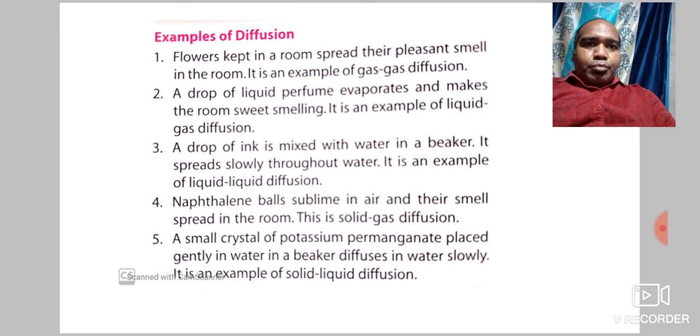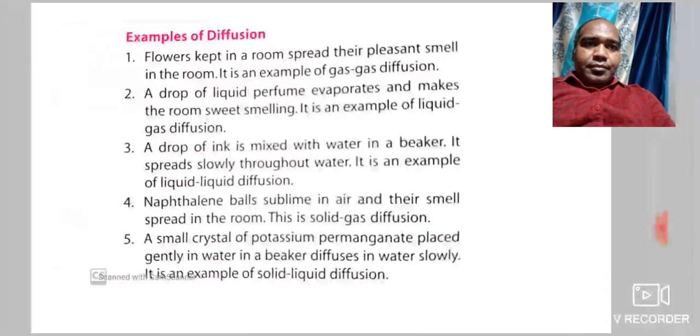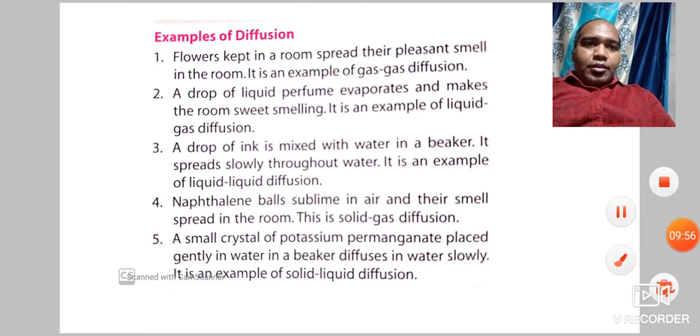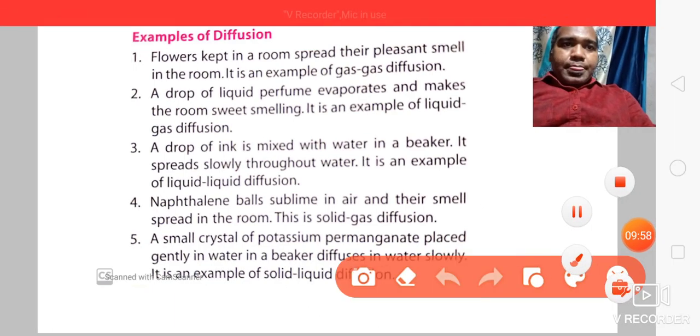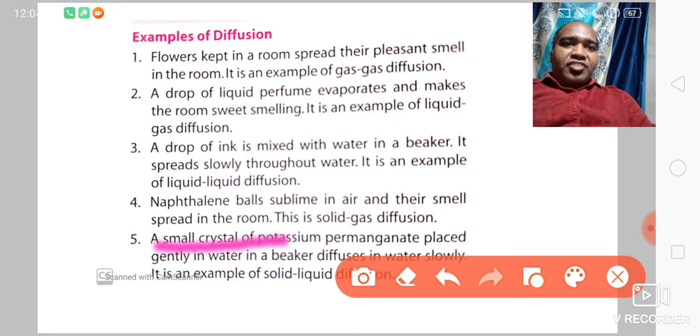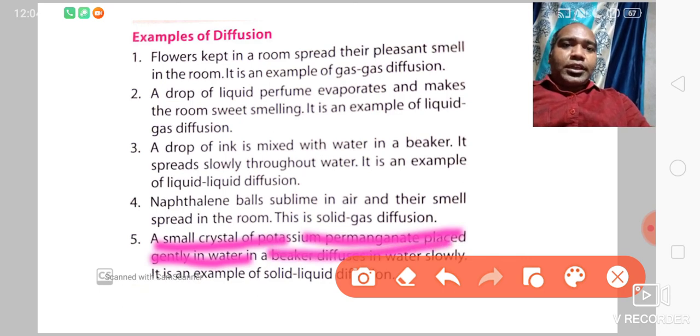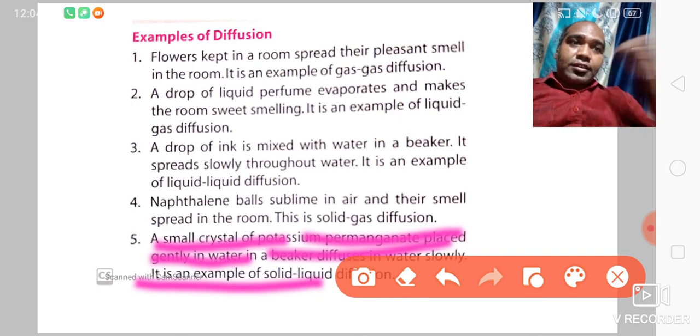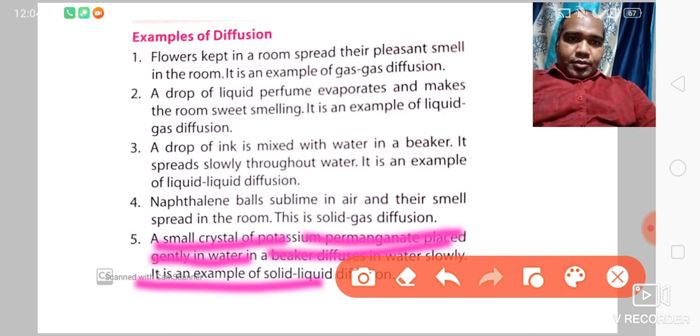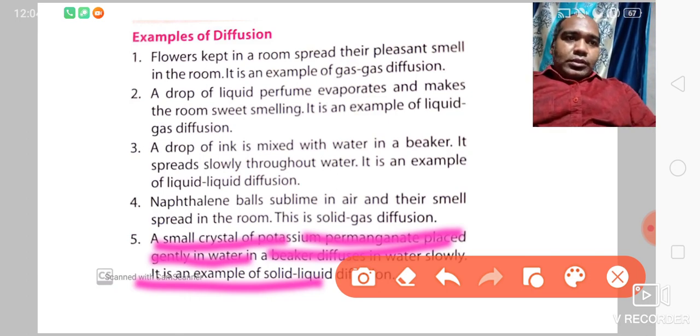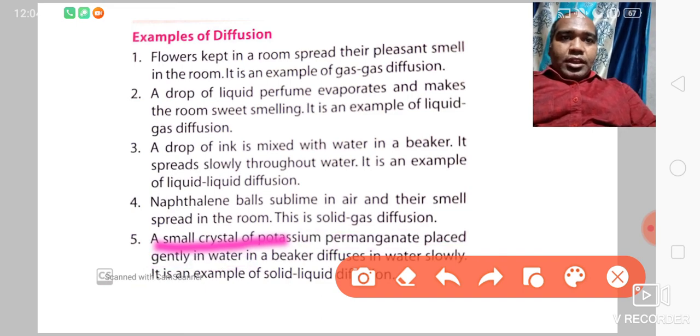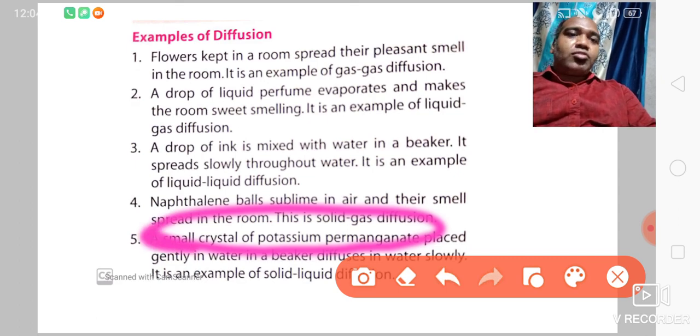Now come to this part. Last one is potassium permanganate. Okay, what is the last one? Potassium permanganate. Small crystal of potassium permanganate placed gently in water in a beaker diffuses in water slowly. It is an example of solid liquid diffusion. So this one, crystal of potassium permanganate, is solid and it is mixed in water.